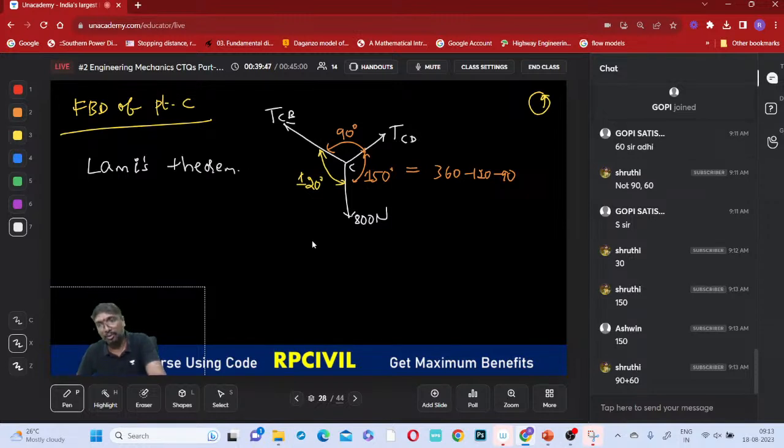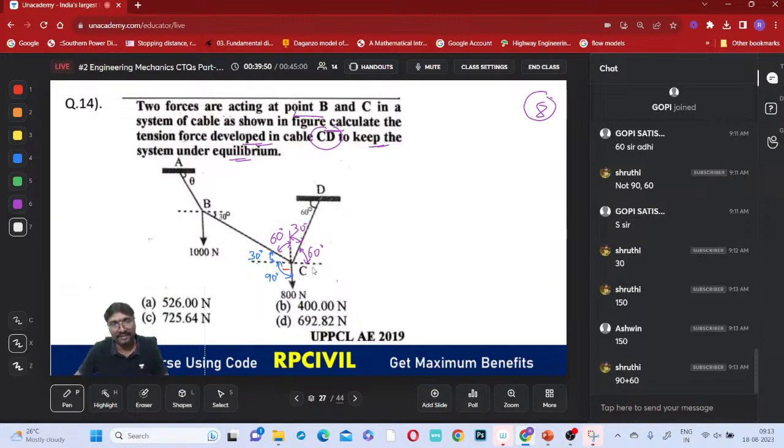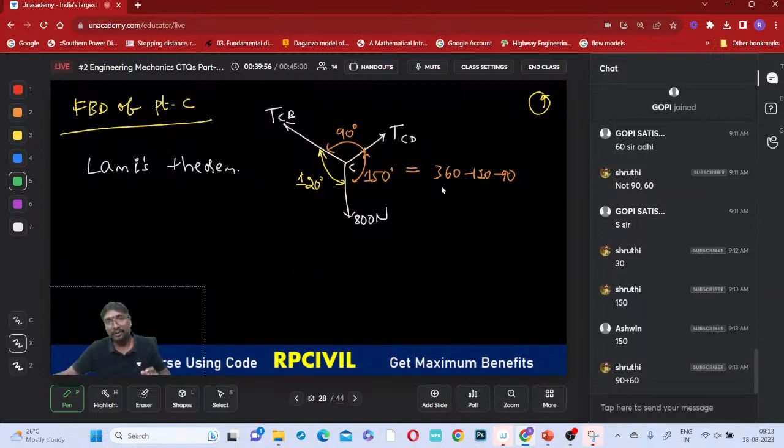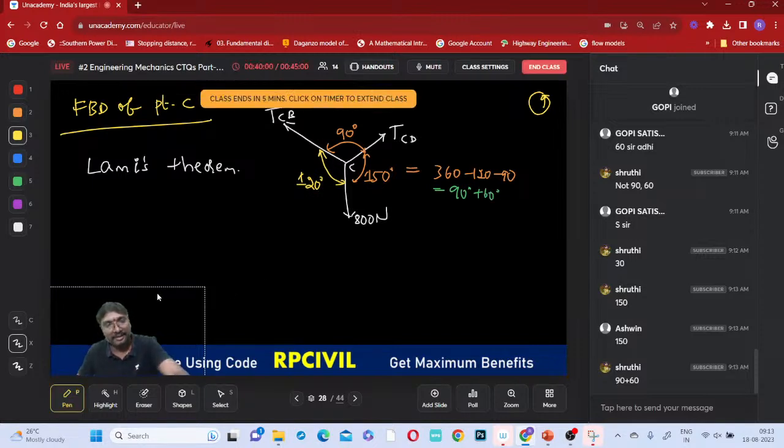Yeah, you can also write it as which one? This 90 plus 60, right? This is 60, and what is this one? This is 90. Yes. So 90 plus 60, you can also write as 150, right? As you wish, you can write it in any manner, right? Like that, you can write it in any manner.